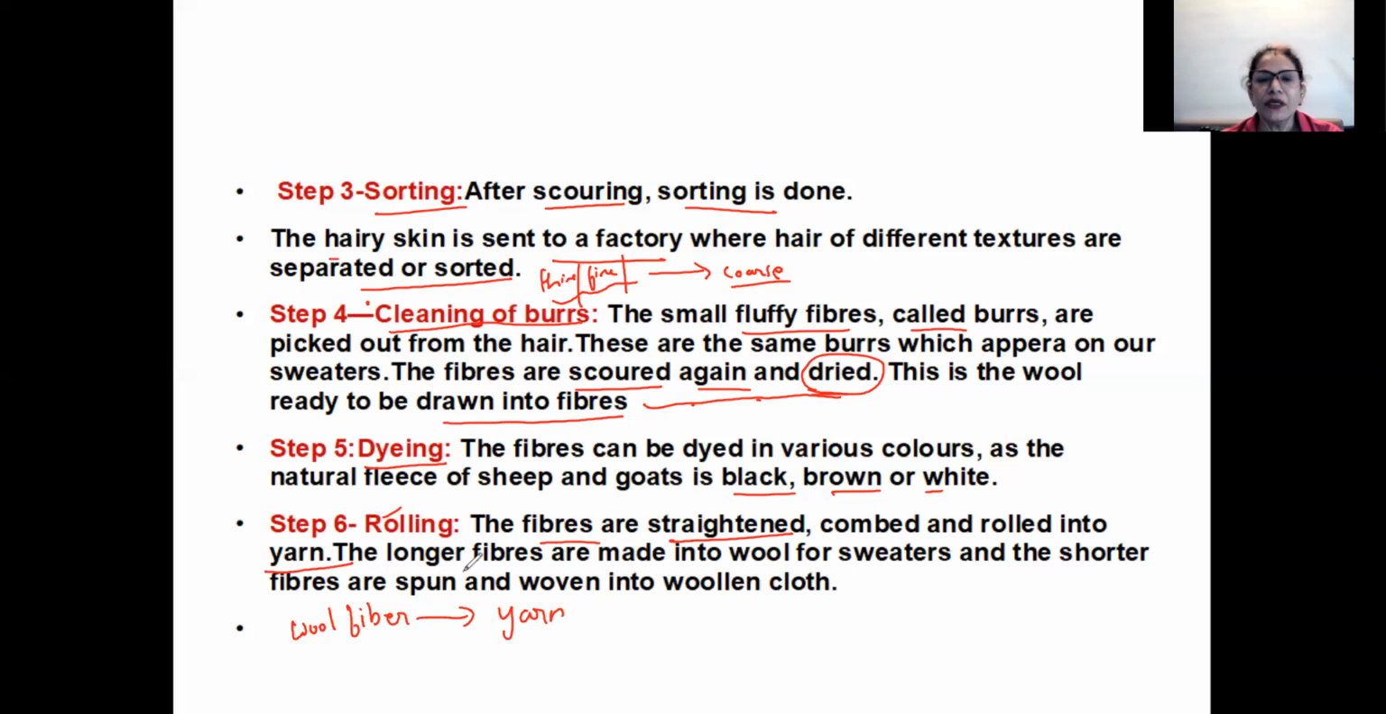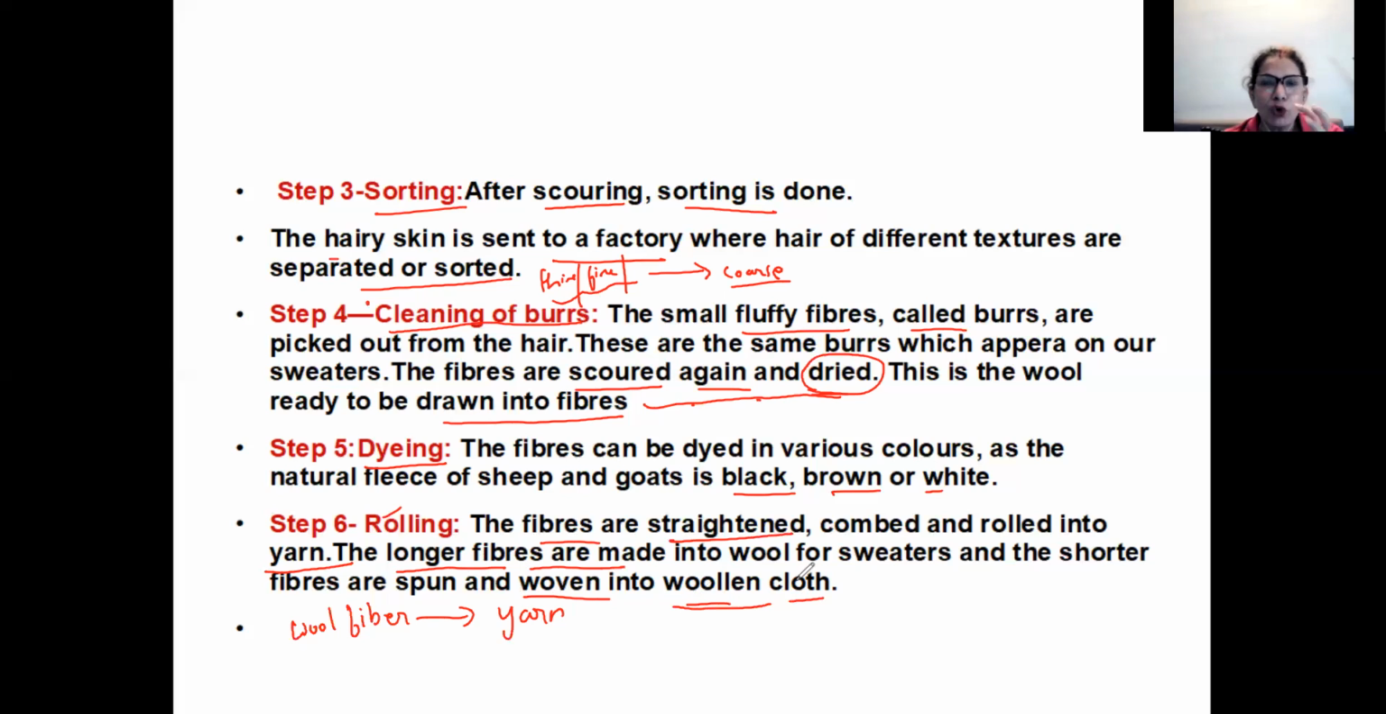Then the longer fibers are made into wool for sweaters, and the shorter fibers are spun and woven into woolen cloth. So the long fibers are used to make wool for knitting the sweaters and all. And the short fibers, it is not that they're short, so they waste it. No, the short fibers are again spun and woven into woolen cloth.